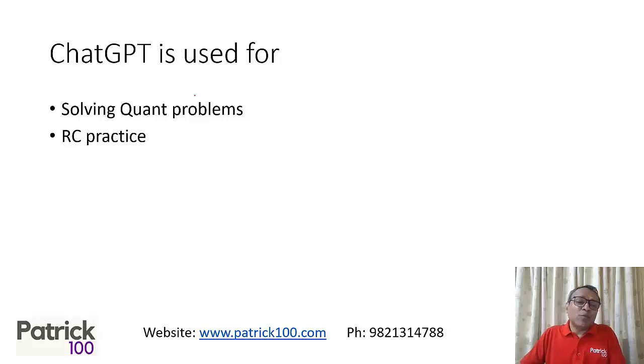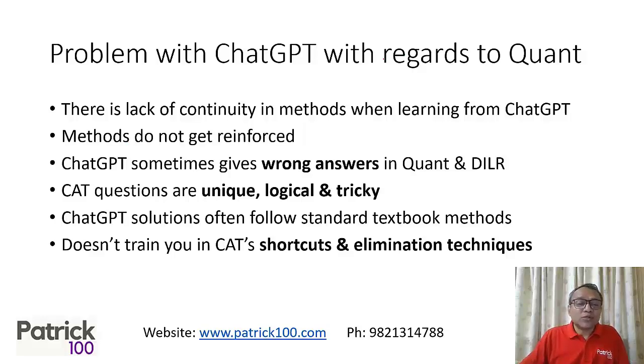Now coming to ChatGPT, it is normally used for solving quant questions and for RC practice. They use it for other purposes too, but these are the ways it is mostly used. Where is the problem lying as such? When you use it for quants, ChatGPT picks up solutions from different sources and gives them to you. There is no continuity.